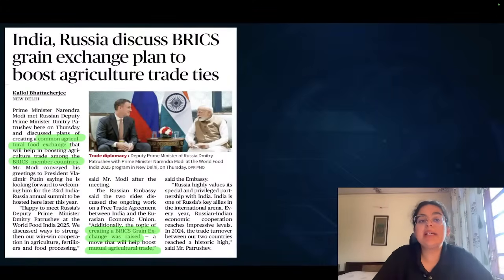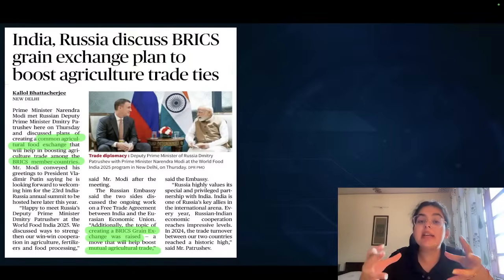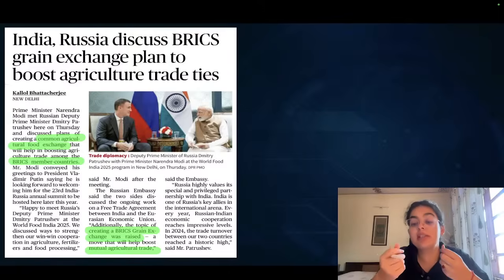India-Russia discuss BRICS grain exchange plan to boost agricultural trade ties. Now, this is just a discussion where the Prime Minister had met the Deputy Prime Minister of Russia, and there was a discussion about initiating a grain exchange, that means an agricultural exchange platform of the BRICS nations. And therefore, these are enhancements of the ties in BRICS.